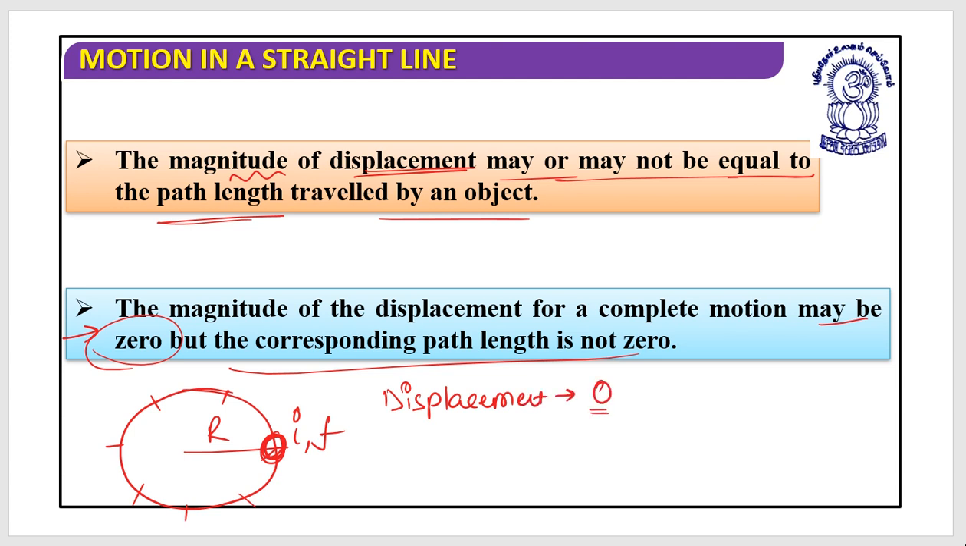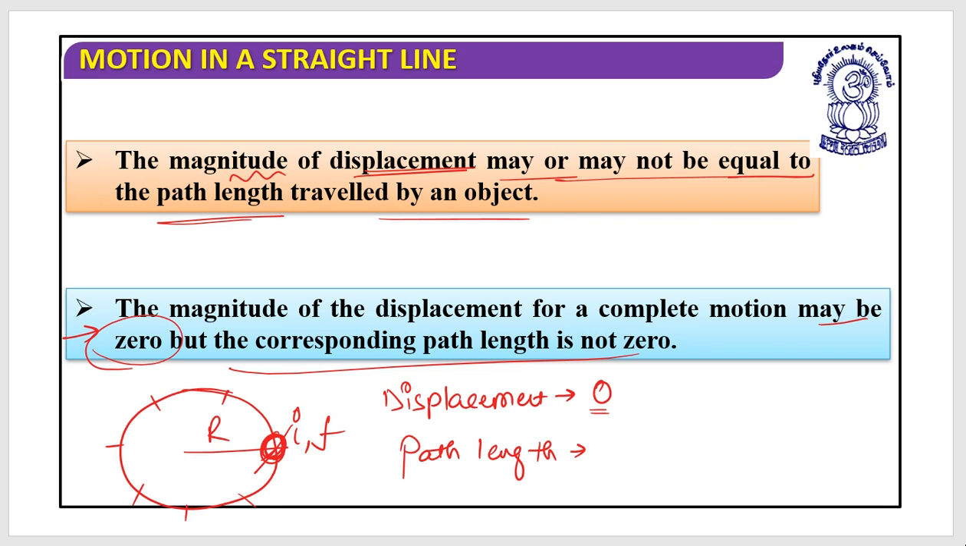If someone asks me what the path length is, I should say that I started from here and ended up here. I have been walking on the boundary itself, and if I need to calculate the boundary of a circle, it is nothing else but the circumference of the circle.